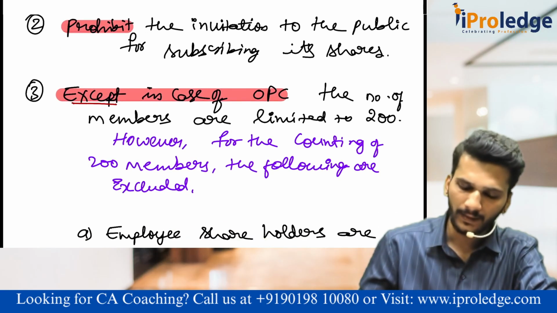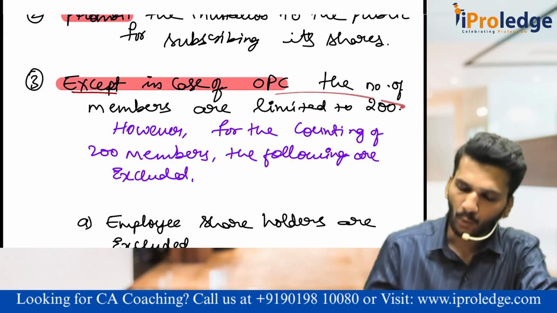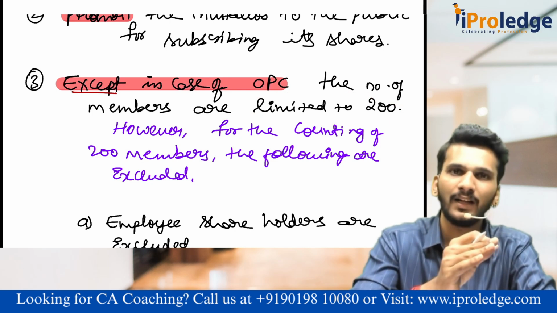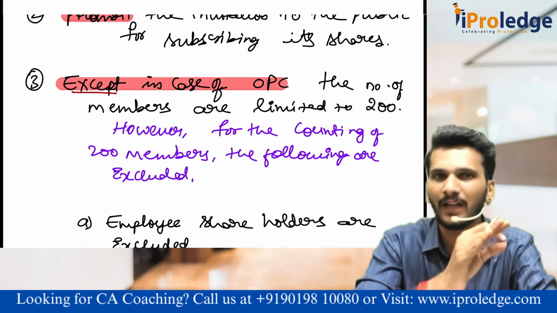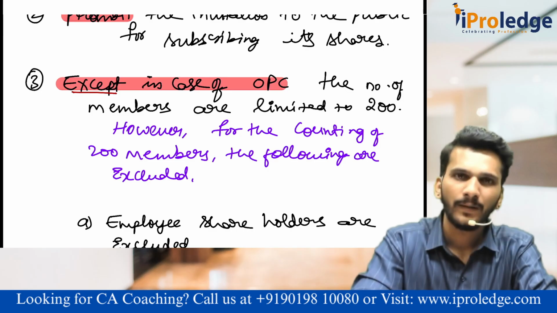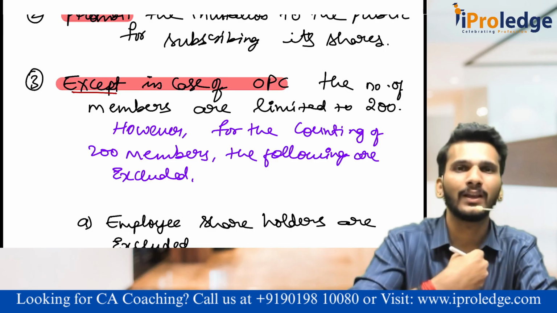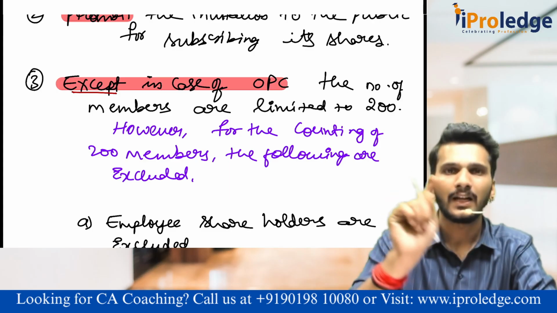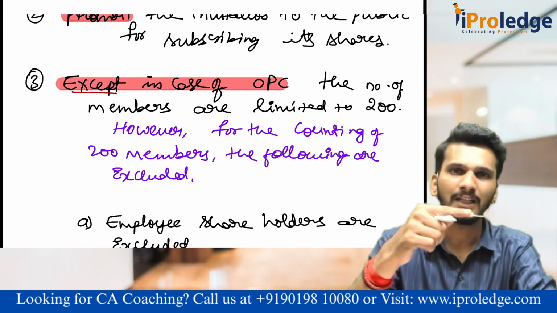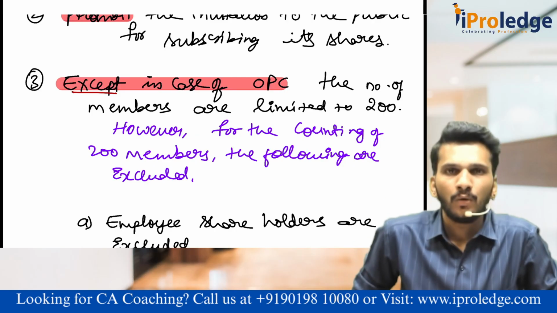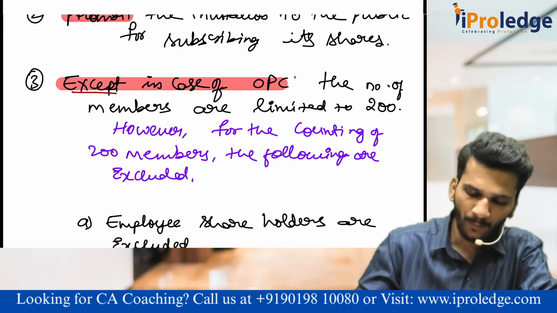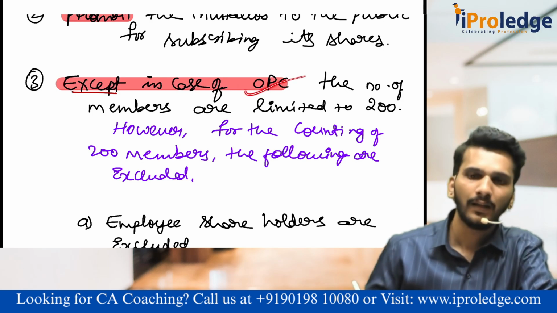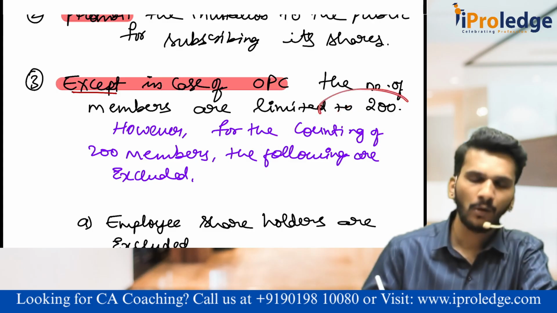All the other private companies' members are limited to 200. I'm not telling the private company should have only 200 shares. I'm trying to tell that a private company should have a maximum of 200 members, not more than 200. Is it okay? Sir, what do you mean by not more than 200? Sir, I'm holding 1 lakh shares. That's okay. You are a single member. Sir, I'm holding only 1 share. Still, you are a single member. It is categorized not based on the number of shares. It is based on the number of members who are there with the company. Except in case of OPC, because OPC consists of only 1 member. Minimum is 1, maximum is 1. Except in case of OPC, the number of members is limited to 200.